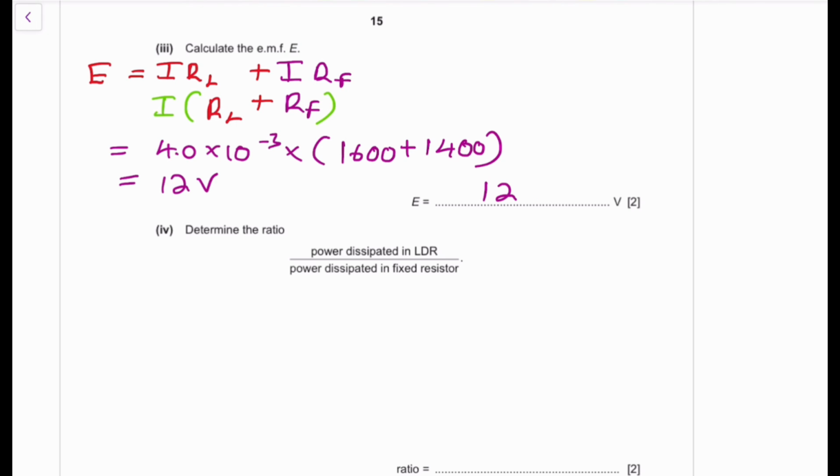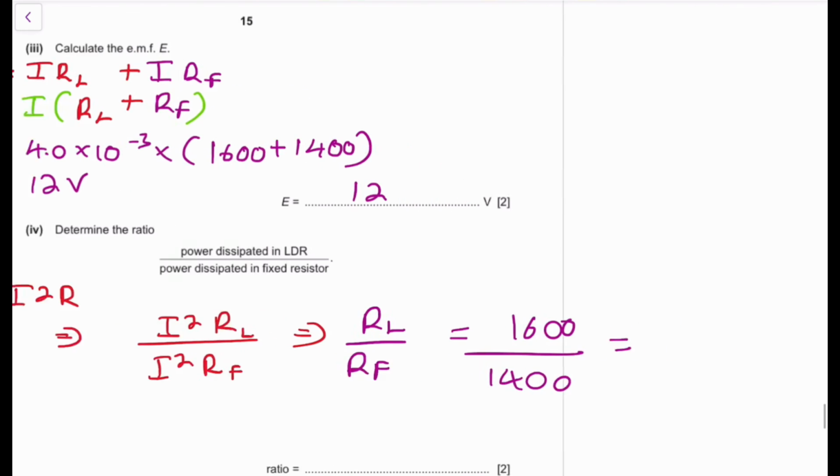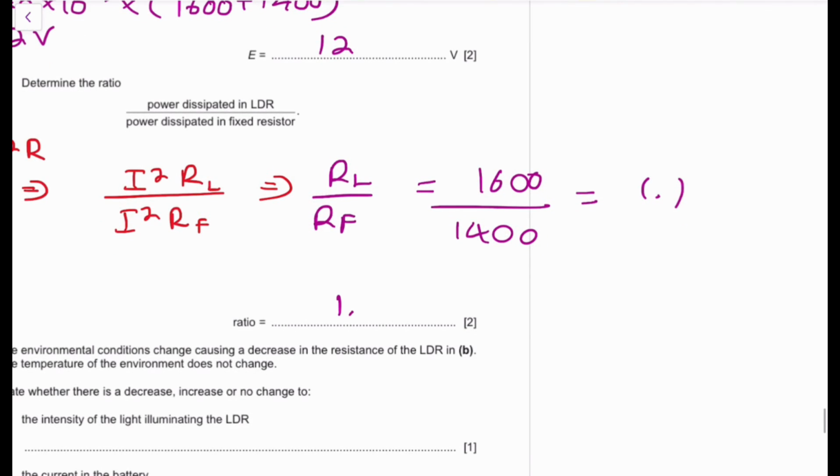Okay. Determine the ratio of power dissipated over power dissipated. I love these questions, guys. Whenever you hear the word ratio, ask yourself, what equation do you know? You know that power is equal to I squared R. So basically you're going to have I squared R of L divided by I squared R of F. Your I is going to be the same. So basically it's going to be your resistance of L over your resistance of F, which is just going to be 1,600 all over 1,400. That's going to give you a ratio of 1.1. So we're going to have a ratio of 1.1.